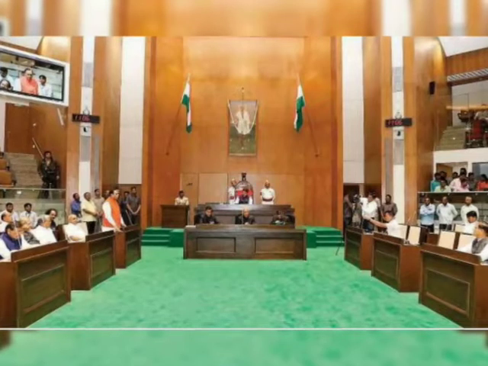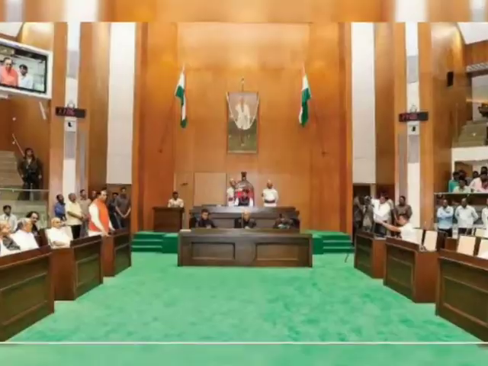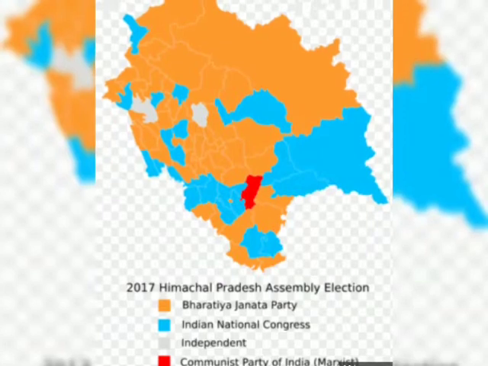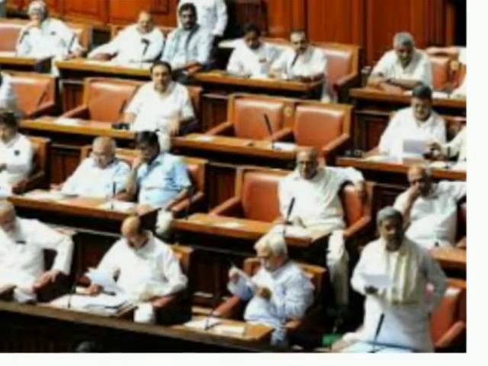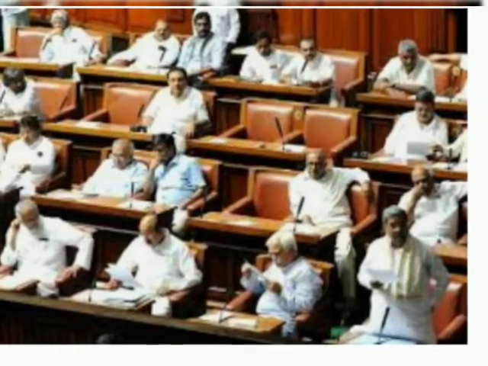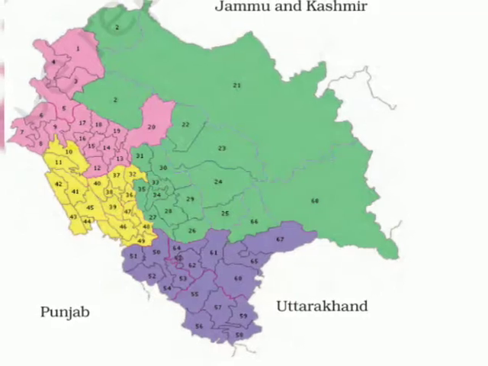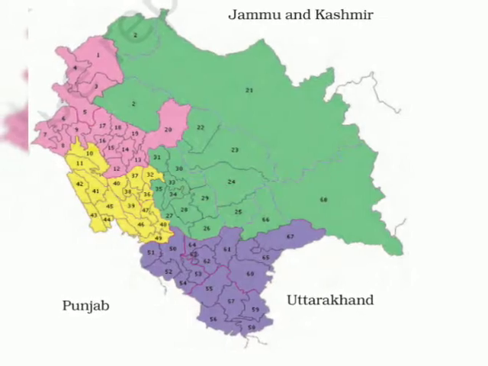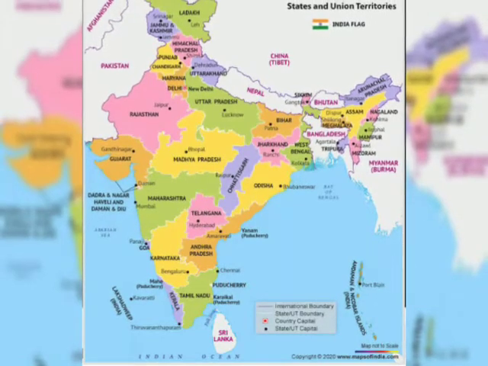The head of the state is the governor, and this governor is appointed by the President of India. A state legislative assembly may be dissolved in a state of emergency by the governor on the request of the chief minister. If we take the example of Gujarat, in 2017, when the election occurred there, out of all 182 constituencies, the maximum number of seats were with BJP, that was 115, and 61 seats were with Indian National Congress, and the rest of the seats were with other parties. It means that more than 50% of the seats were with the Bharatiya Janata Party.